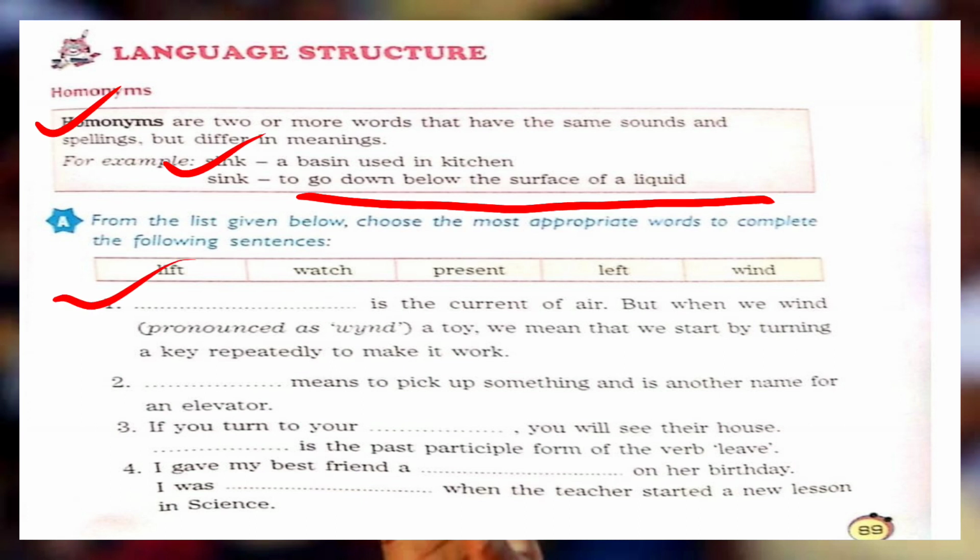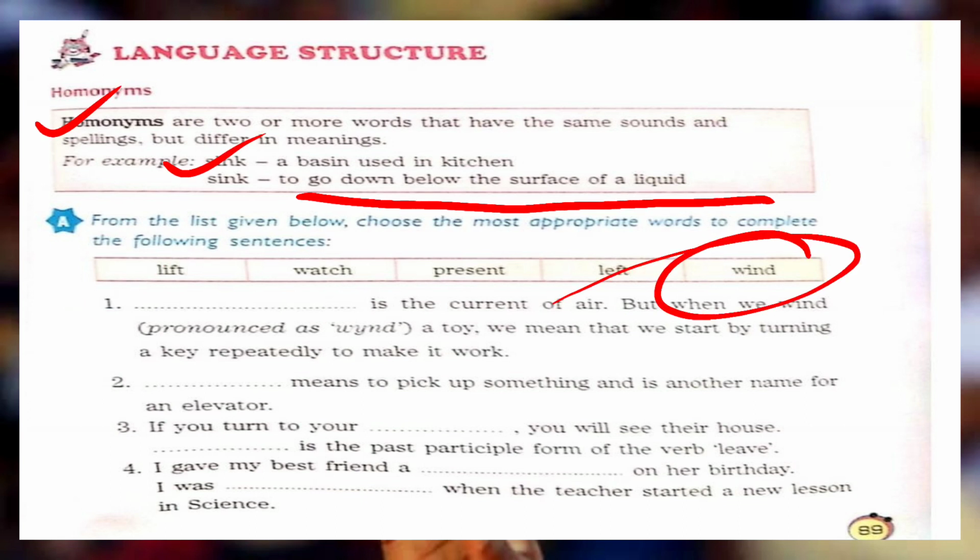For example, lift means when you pick up anything, that is known as lift. But you must have seen a lift also in the mall, that is used as stairs, that is used as an elevator. All right. So here is the current of air. Current of air is known as wind.